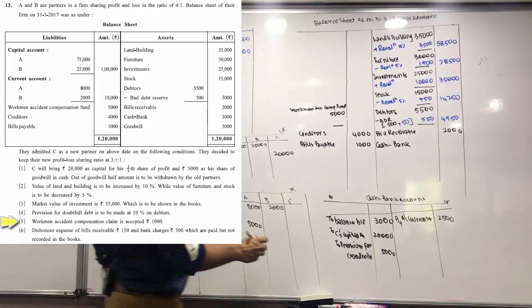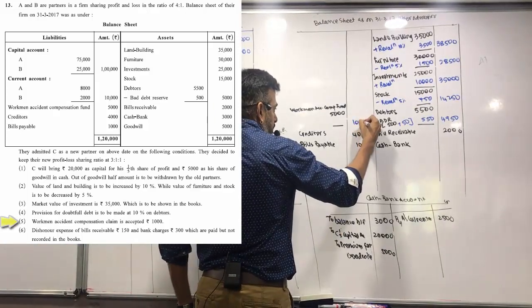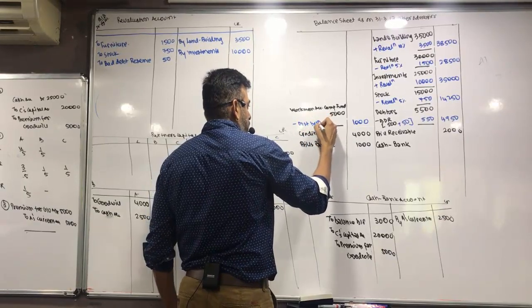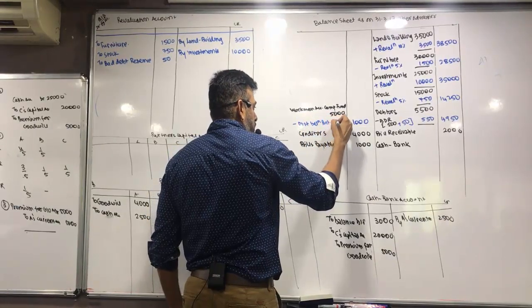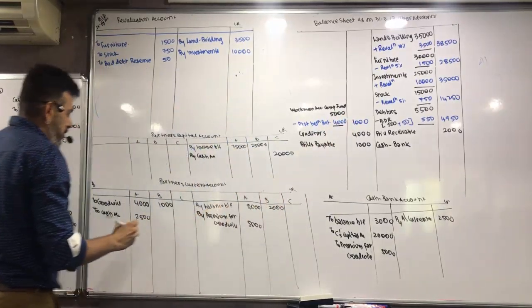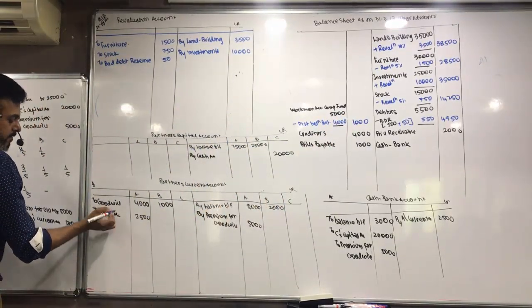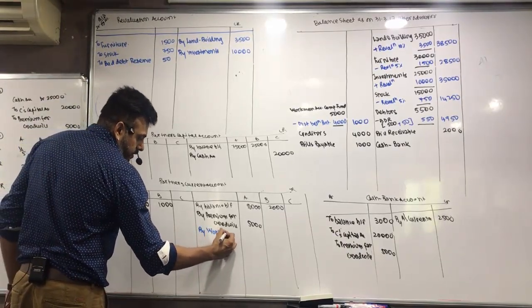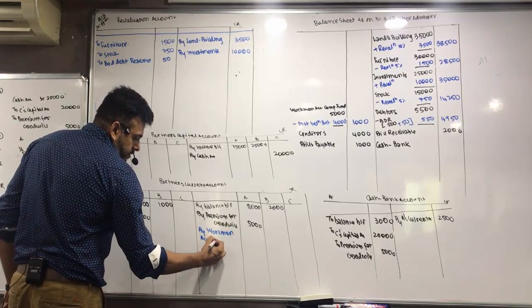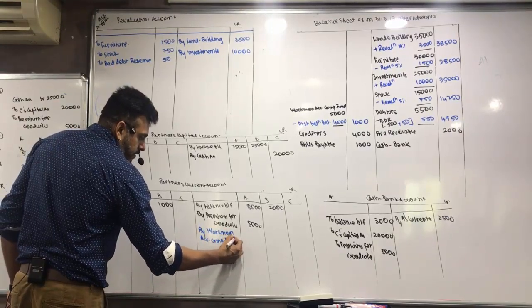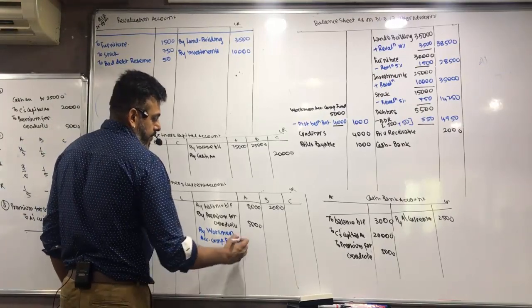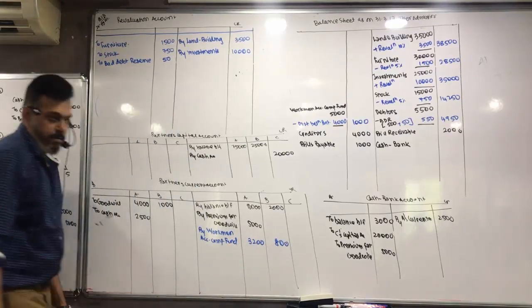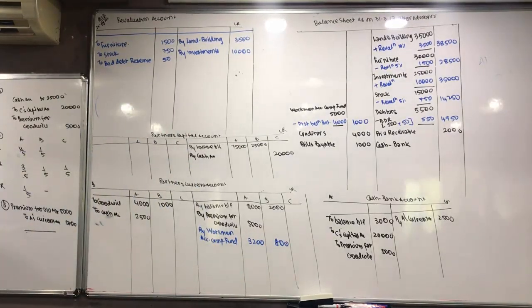So how much we have to distribute between partners? 4,000. What's the ratio? 4:1. But workman 3200, 800. 3200 and 800.